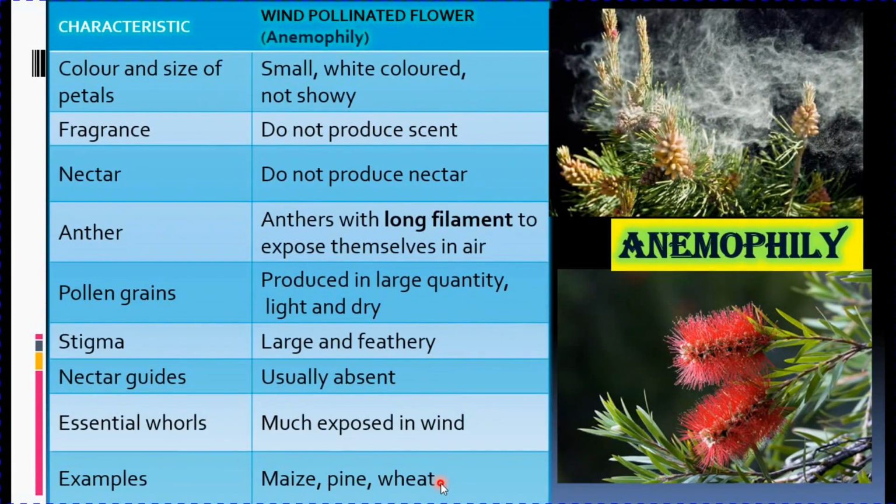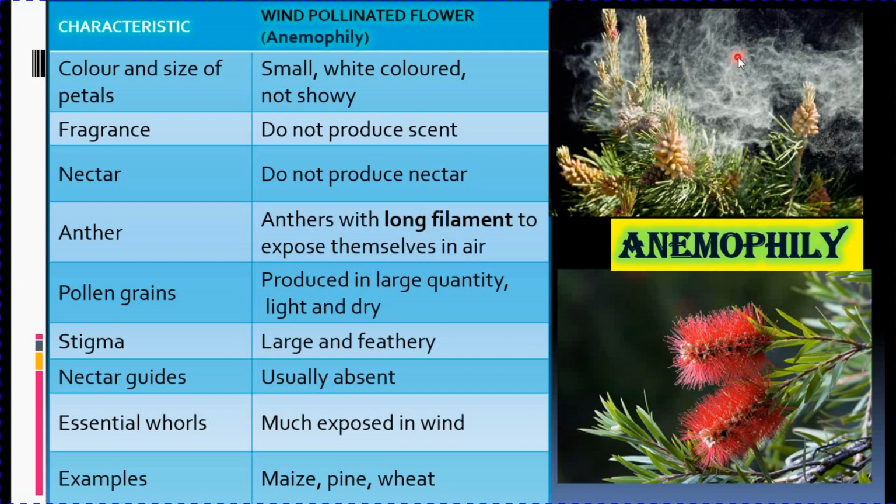Coming to another type of abiotic agent, that is anemophily, meaning wind pollinated flowers that are pollinated by wind. Now since these flowers have to be pollinated by wind, the flowers need not be very large, showy and colored. So the flowers are very small, usually white in color and dull in appearance. Neither do they produce scent nor nectar. But since it has to be pollinated by wind, anthers have long filaments.